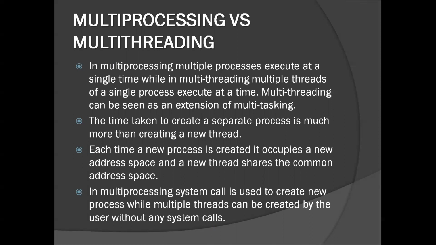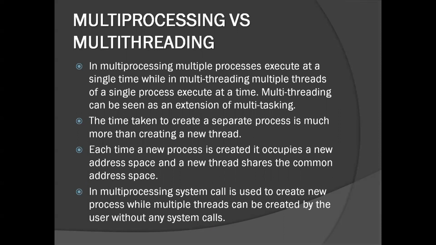Now, the time taken to create a separate process is much more than creating a new thread. This is because whenever we create a new process, it has to be allocated memory space and its own resources, which takes a lot of time. Each time a new process is created, an address space has to be allocated to it, but this is not the case with a new thread since it shares the same address space of the main process.